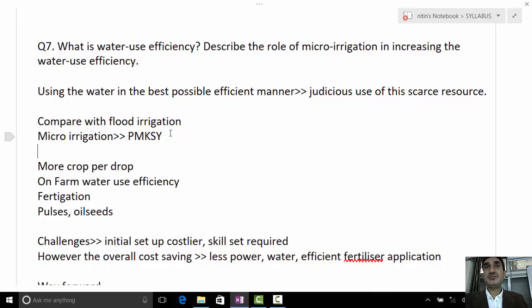Now micro irrigation. You have the Pradhan Mantri Krishi Sinchai Yojana for that, which promotes and encourages micro irrigation. Micro irrigation means sprinkler or drip irrigation. Even in the budget, there was a slogan from our finance minister regarding this: more crop per drop.